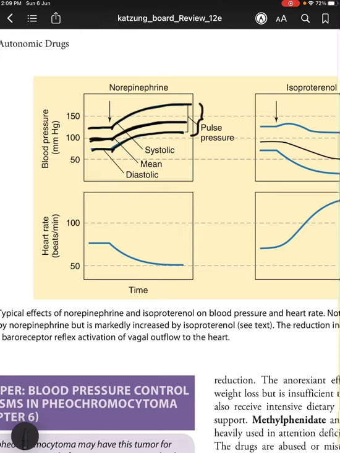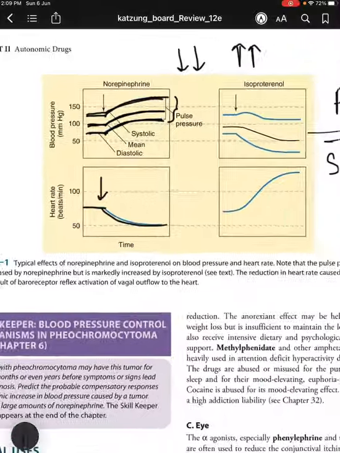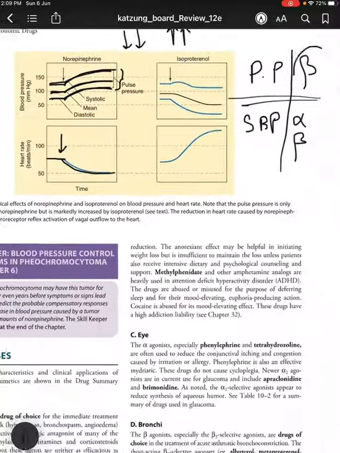So coming to norepinephrine, when reflexes are intact, it decreases the heart rate because of reflex bradycardia, but it increases the BP. That is why your BP increases, both systolic and diastolic, but pulse pressure does not increase. It may increase slightly, but there is no marked increase, because pulse pressure is basically determined by beta receptors, but norepinephrine is a non-selective alpha agonist.